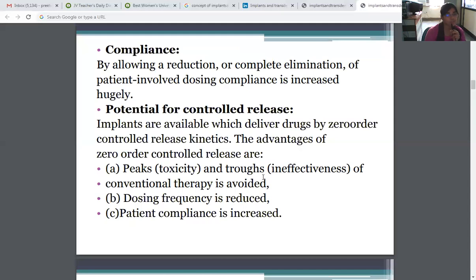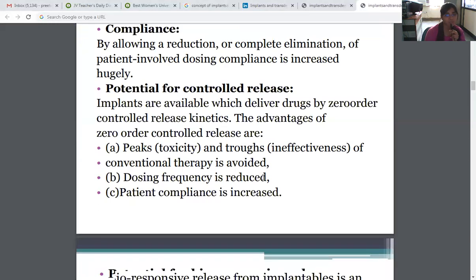Potential for controlled release. Implants are available which deliver drugs by zero order controlled release kinetics. The advantage of zero order controlled release kinetics is that the peak toxicity and troughs of ineffectiveness of conventional therapies are avoided. Also, dosing frequency is reduced and patient compliance is increased.